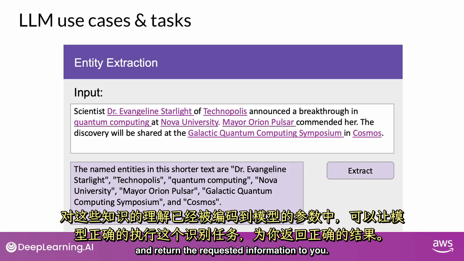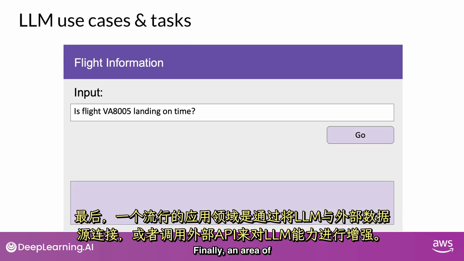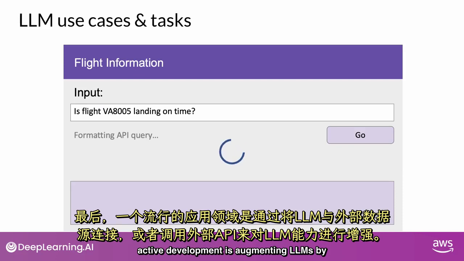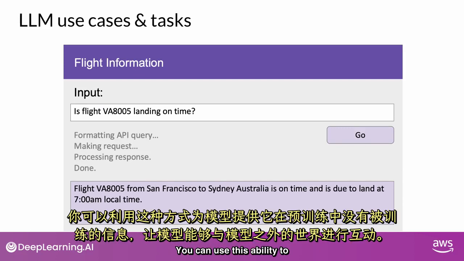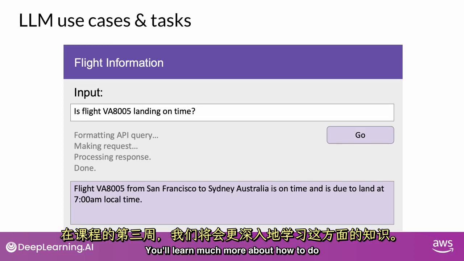requested information to you. Finally, an area of active development is augmenting LLMs by connecting them to external data sources or using them to invoke external APIs. You can use this ability to provide the model with information it doesn't know from its pre-training and to enable your model to power interactions with the real world. You'll learn much more about how to do this in week 3 of the course.